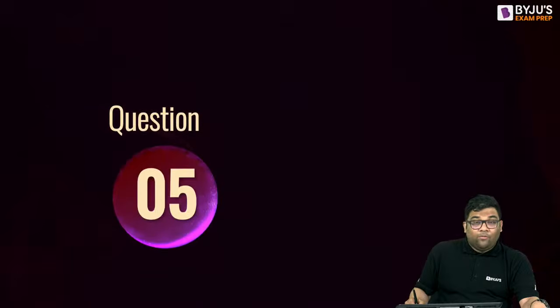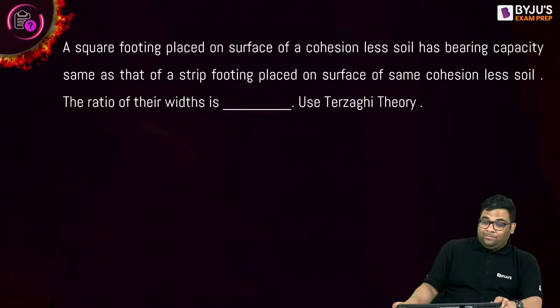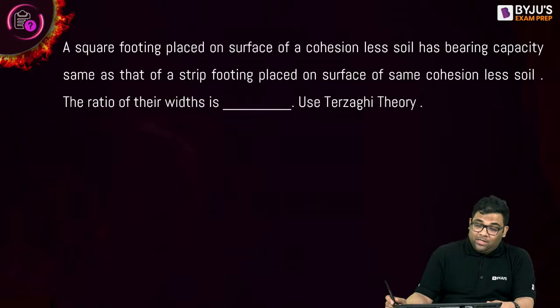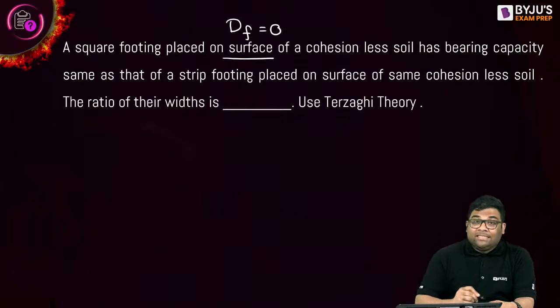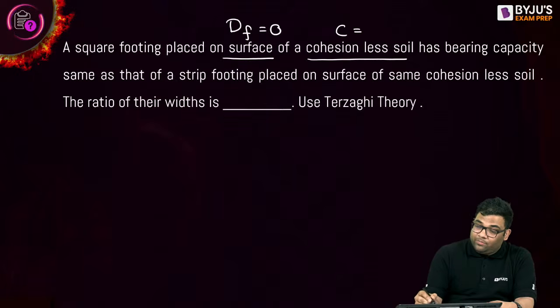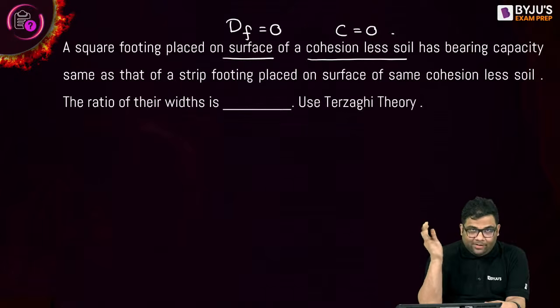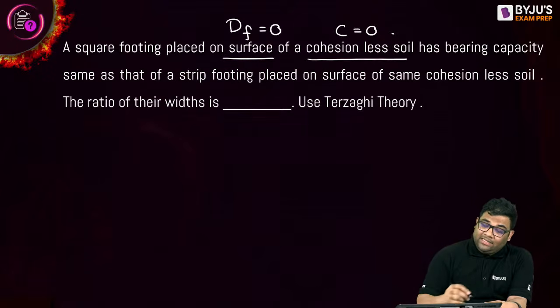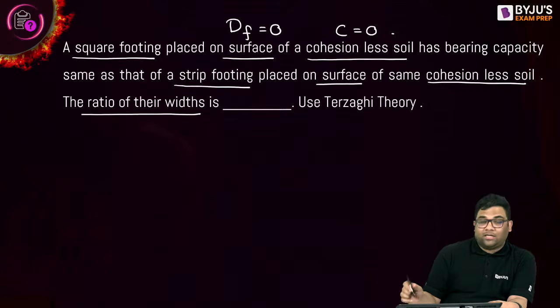Question number 5. You can see in 5 questions we have covered so many things. Now solve this question. I'll give you some time. Square footing, okay, placed on the surface. Surface means what? DF is equal to 0. Of a cohesionless soil means what? C is equal to 0. Has same bearing capacity. See, if they don't mention which bearing capacity, take ultimate one only, okay? Has same bearing capacity as that of a strip footing, which is also placed on surface and in same cohesionless soil. The ratio of their width is what?